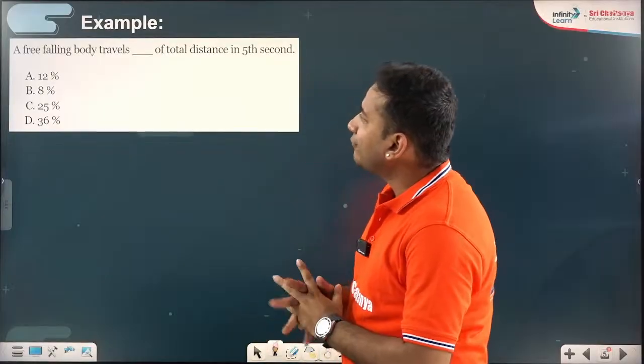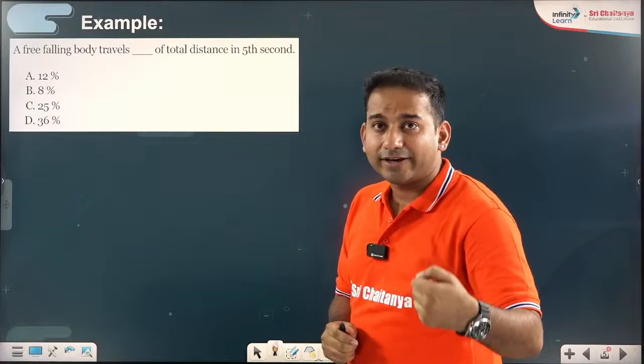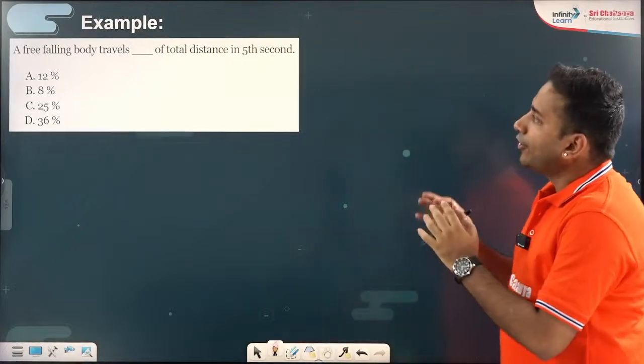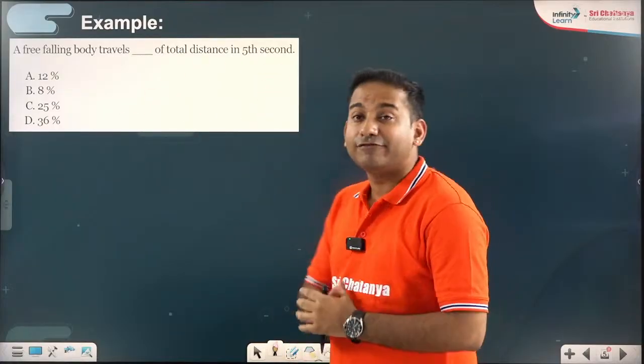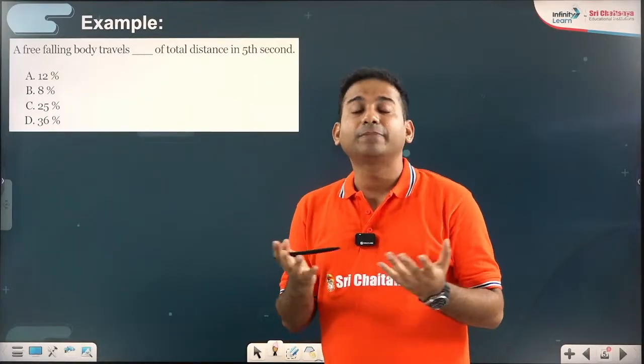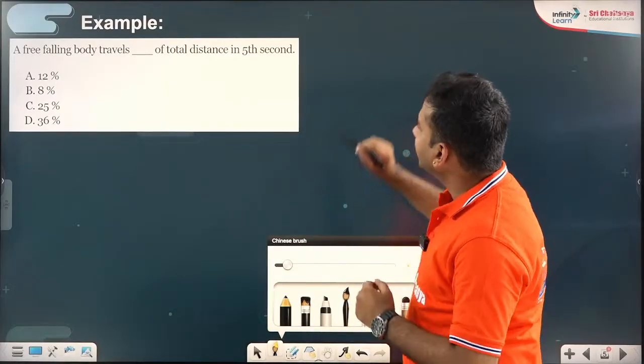A freely falling body means initial velocity is 0 and it is falling under the influence of gravity. It travels what percentage of the total distance in the 5th second? In the 5th second, what percentage of the total distance does the body travel? That is the question. Okay, so let us see.